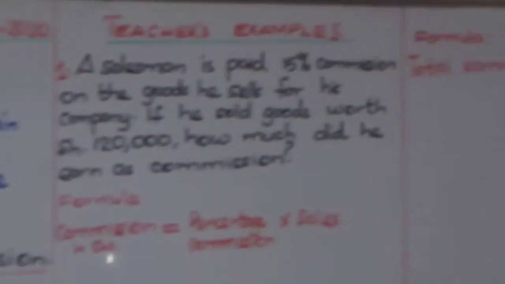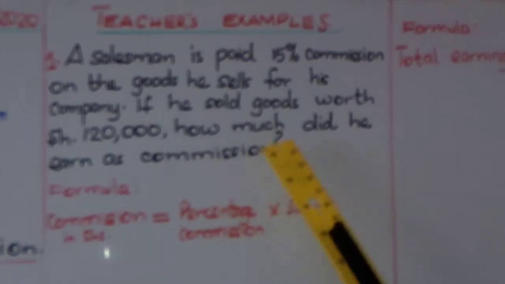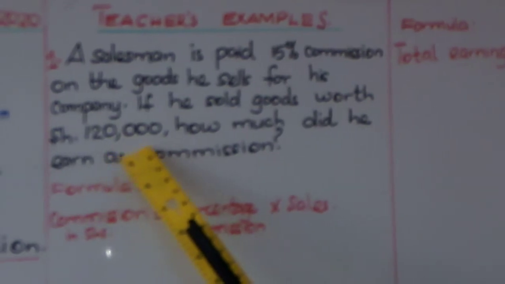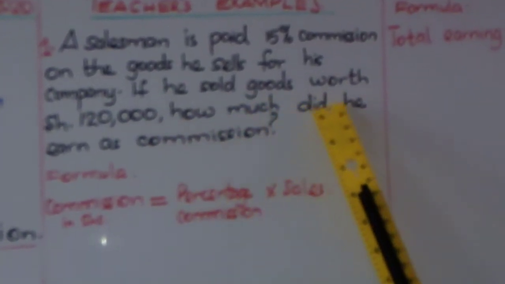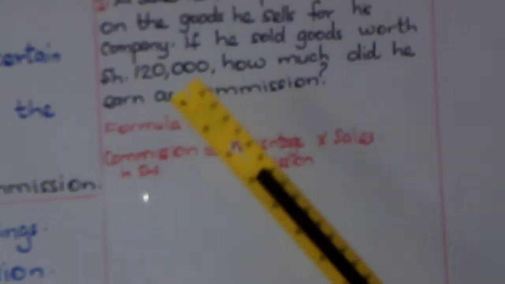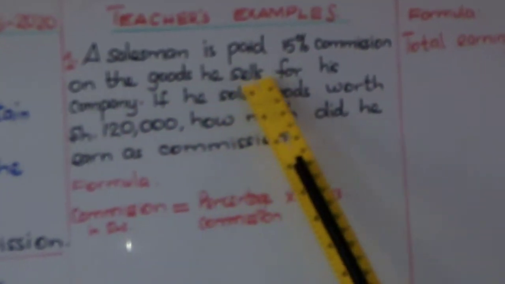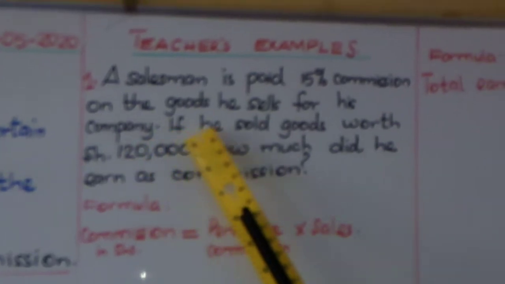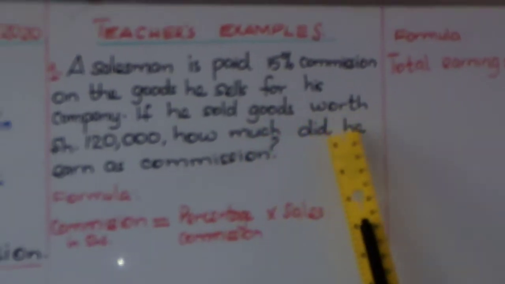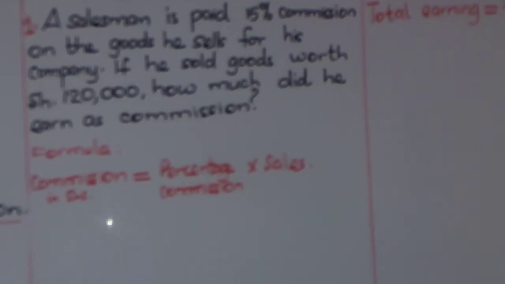Question number 1 reads, a salesman is paid 15% of the goods he sells for his company. If he sold goods worth 120,000 shillings, how much did he earn as commission? I repeat the question. A salesman is paid 15% commission on the goods he sells for his company. If he sold goods worth 120,000 shillings, how much did he earn as commission? They want us to get commission, right?